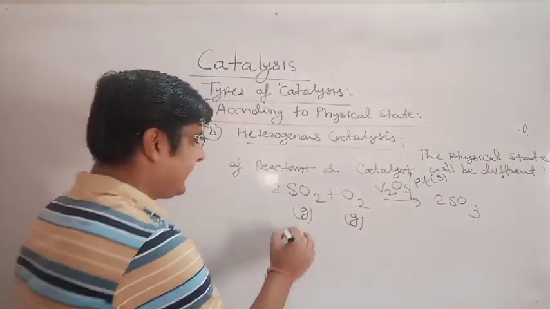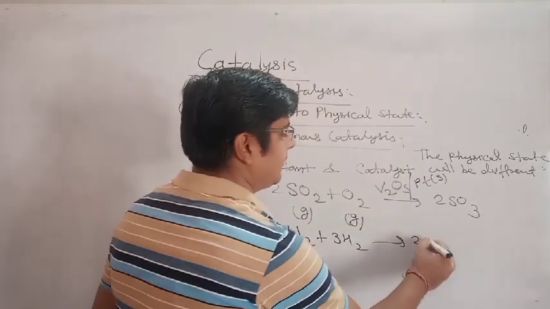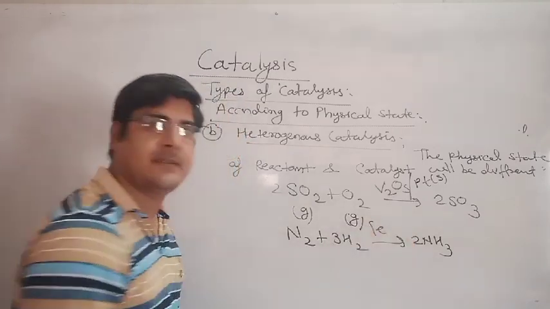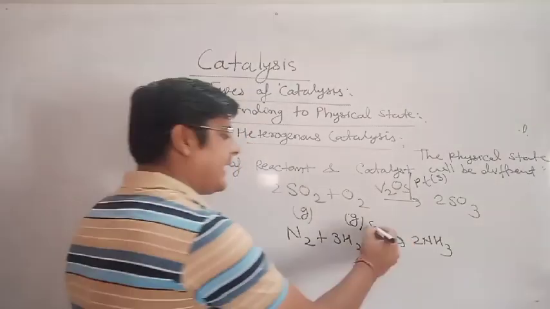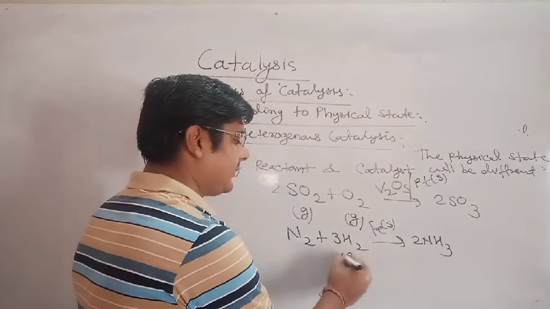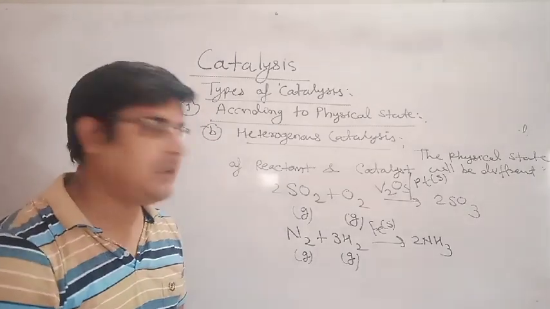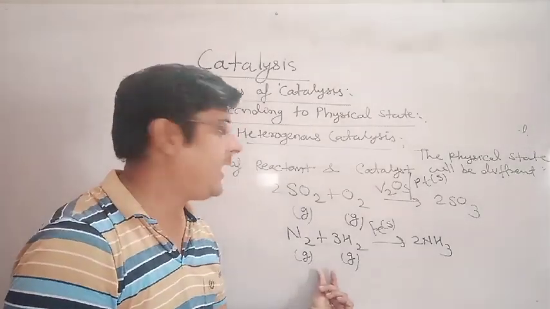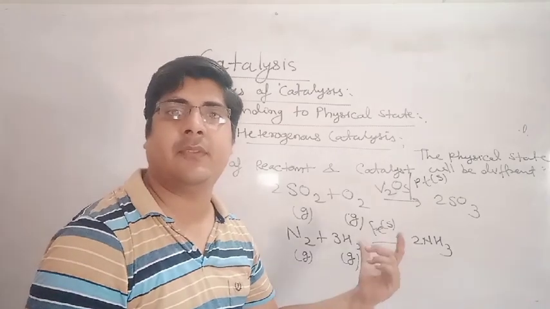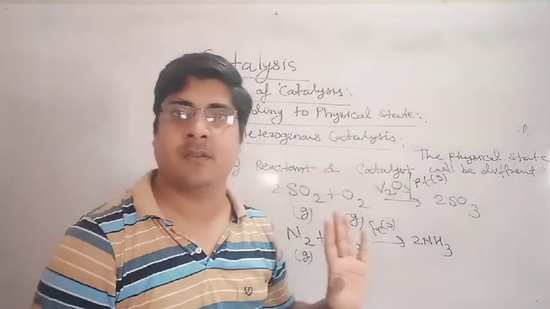In the Haber process, dinitrogen reacts with dihydrogen to form ammonia. We take Fe as catalyst. The physical state of iron is solid, of hydrogen gas, and of nitrogen gas. Here the reactants are gas and the catalyst is solid. Both are in different physical states, so this is heterogeneous catalysis.